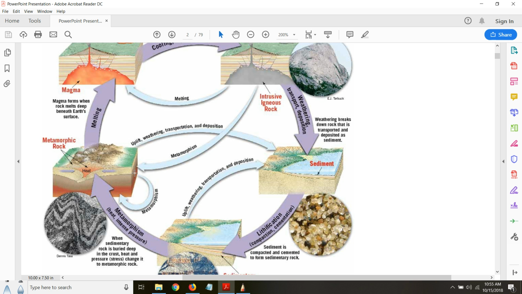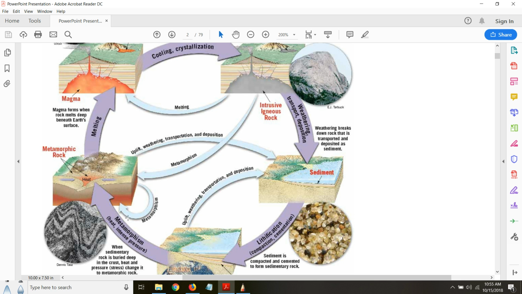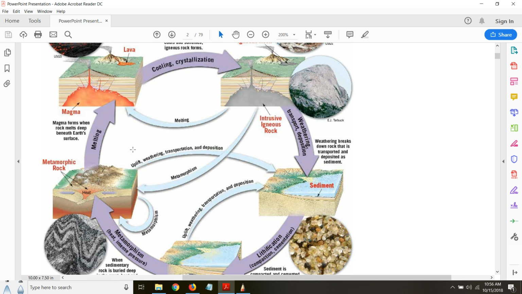Okay. And the metamorphic rock itself can be buried even much deeper, and they can go into a higher degree of metamorphism. So we will look in more detail at the different types of metamorphic rock based on the degree of metamorphism that it is exposed to. So this small circle here shows that metamorphism can be applied on an already metamorphic rock. So it can go through even further